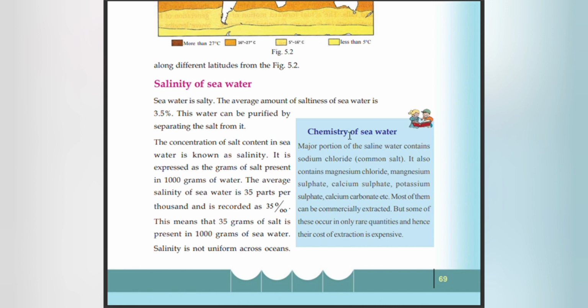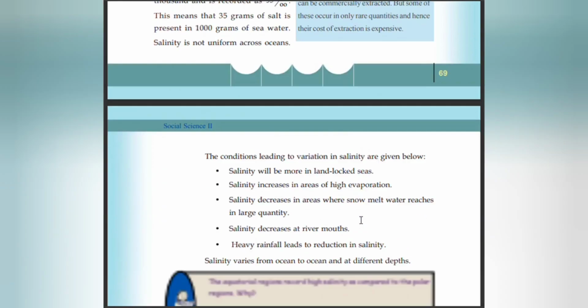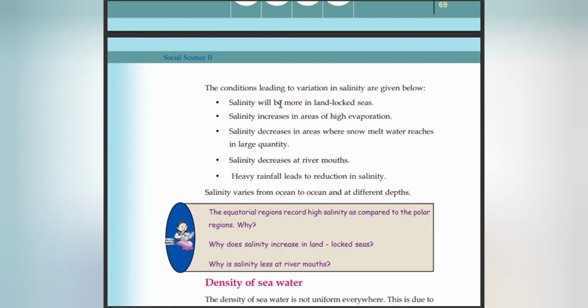Chemistry of seawater. Major portion of the saline water contains sodium chloride. It also contains magnesium chloride, magnesium sulfate, calcium sulfate, potassium sulfate, calcium carbonate, etc. Most of them can be commercially extracted, but some of these occur in only rare quantities, and the cost of extraction is expensive.